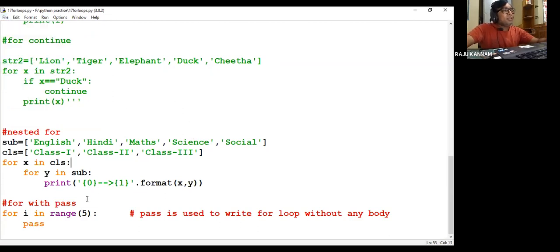Now here in the for loop I don't want to write any functionality. Sometimes you may need to skip, just for time pass, for time delay. Sometimes we use for loops for giving time delays also. If you want to give any time delay function, we can use the for loops, but in that case we won't write any functionality in the for loop. Just simply we'll put the count and leave it. So now here for I in range 5, it will start from 0, but I'm not printing, I'm not doing anything.